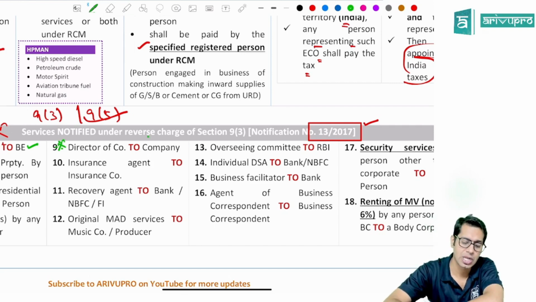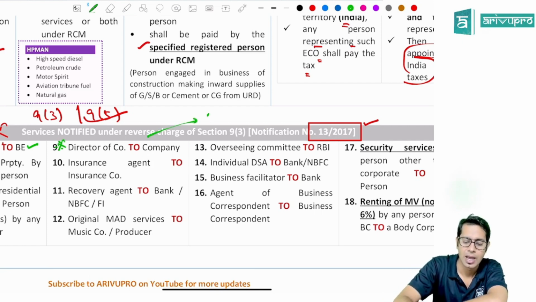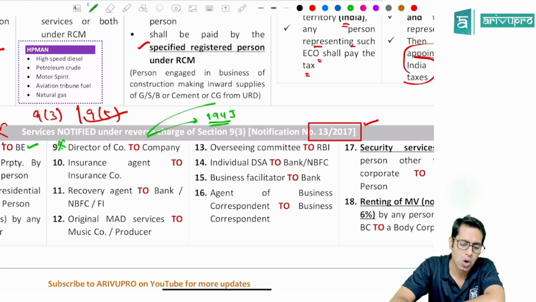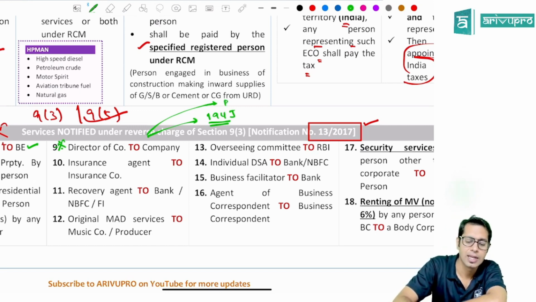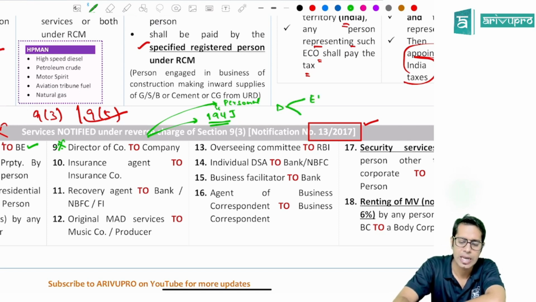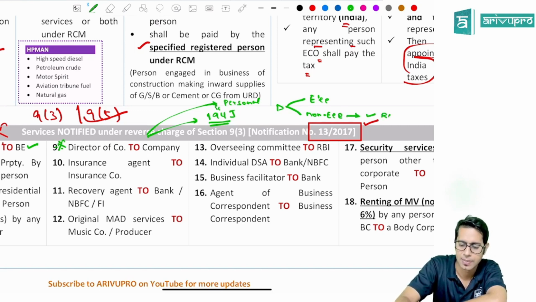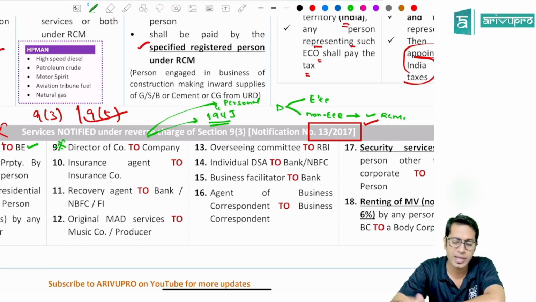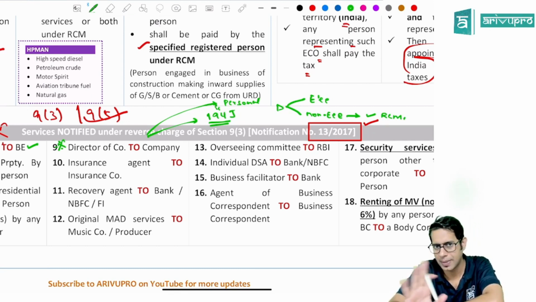Please note, this shall include only the services for which TDS is deducted under section 194J of income tax law, and the services which are given in his personal capacity. There are 2 types of items included. Directors can be of 2 types: an employee director or a non-employee director. So if you are a non-employee director giving services to the company, then always RCM is applicable, whether those services are given in your professional capacity or personal capacity, it does not matter.